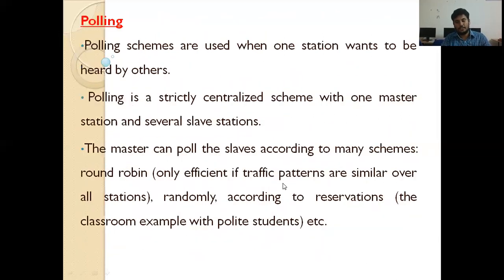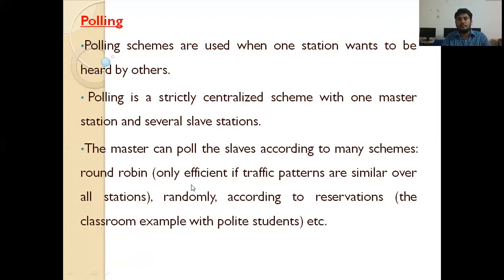So now the next one is polling. The polling schemes are used when one station wants to be heard by others. Polling is a strictly centralized scheme with one master station and several slave stations. These slave stations have to follow the orders of the master station. The master can poll the slaves according to many schemes.